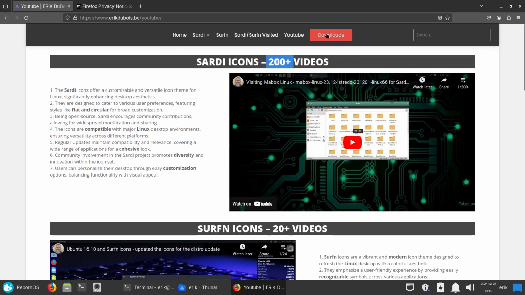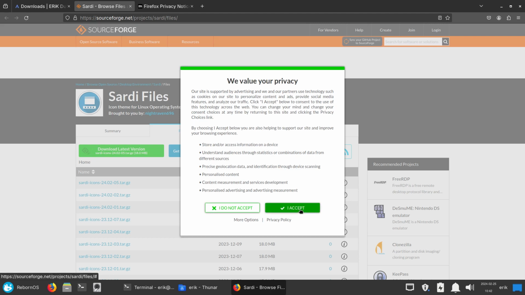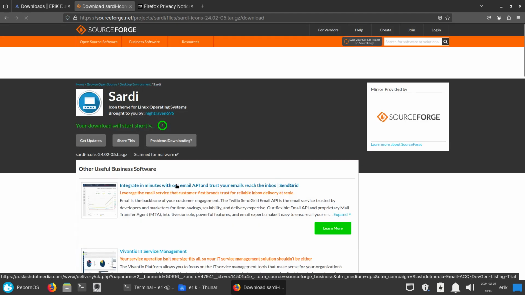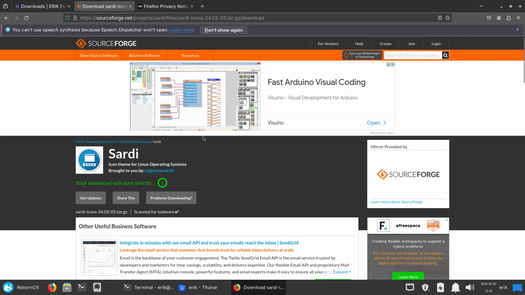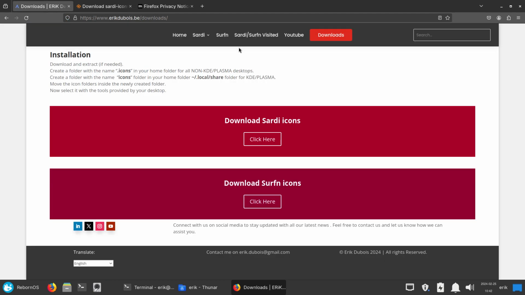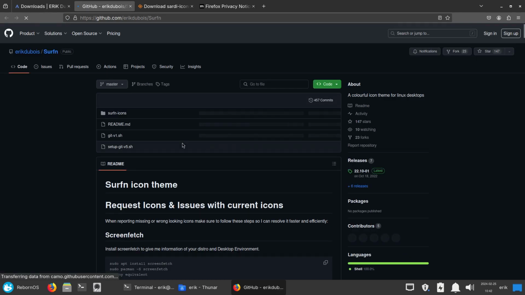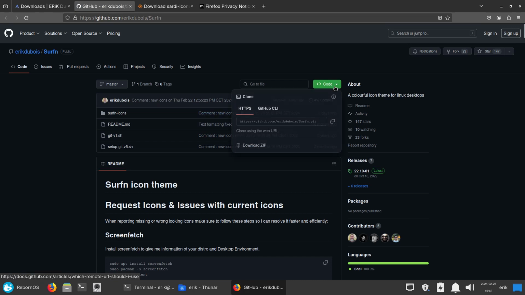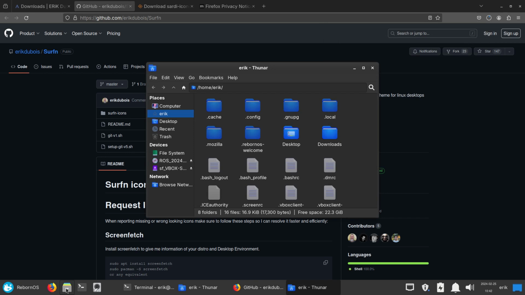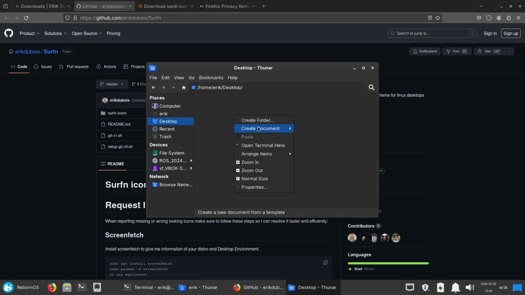But we're here to download things. Sardi icons. I accept. That's the last one from a few days ago. And then another one. And that's also important with icons, right? They should be updated. They should have all the new apps. The main apps will be there, but it's the new apps that we need.